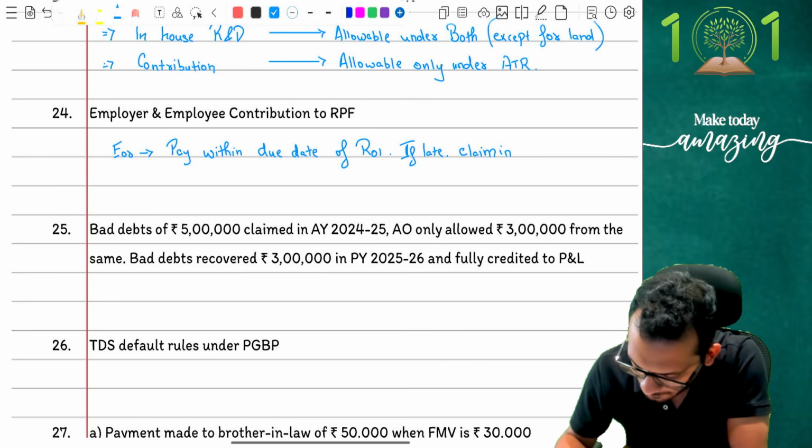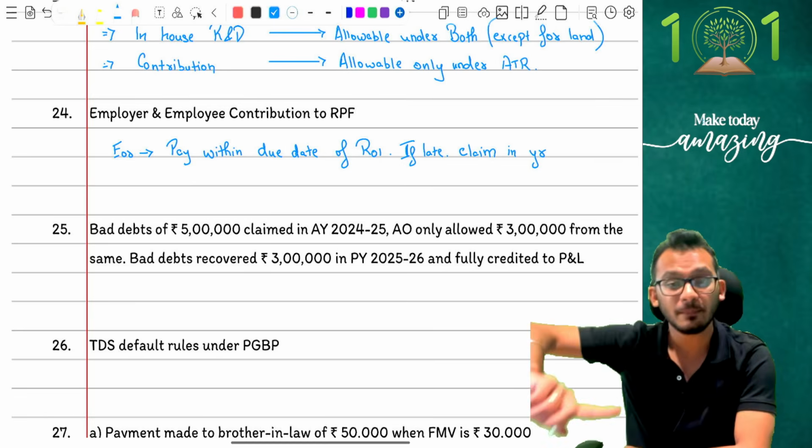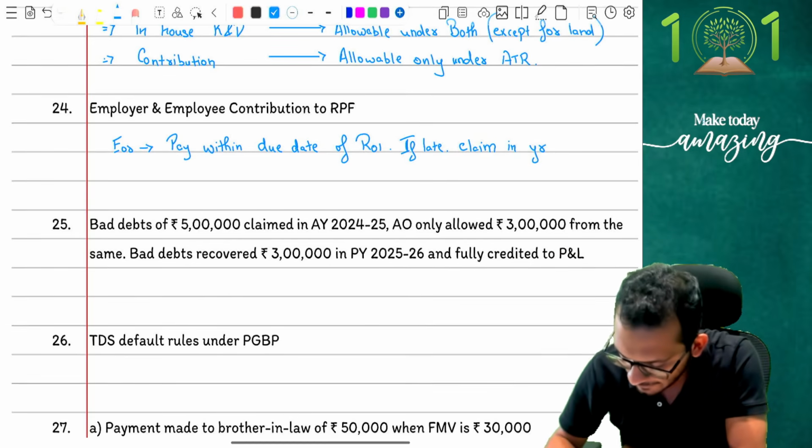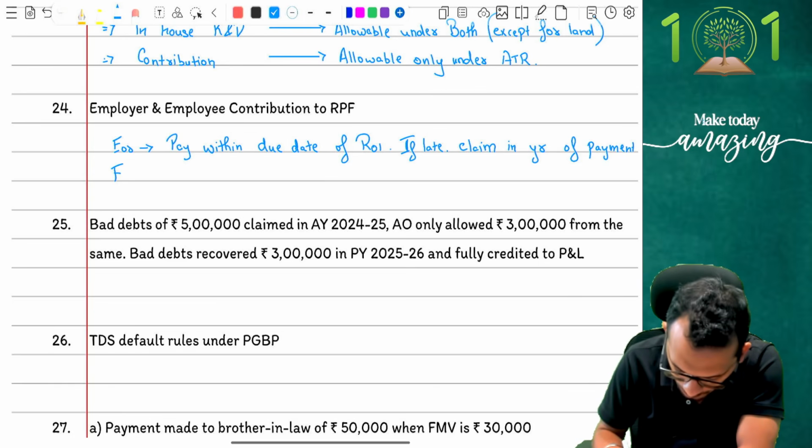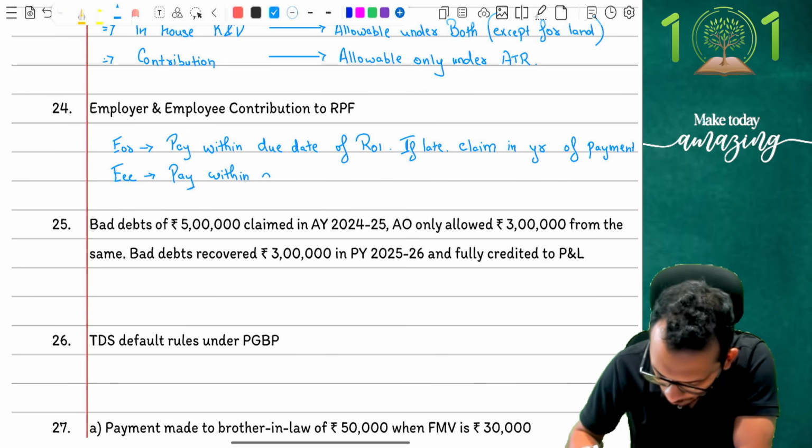Yes, so this is what the provisions are. The provisions basically say when it comes to employer contribution, you have to pay it before the due date of return filing. If it is late, then you can claim it in the year of payment, and that's what the condition is. This is how you would have learned it, people. Problem comes when it comes to employees contribution. Employee contribution says you have to pay it within the due date of act.